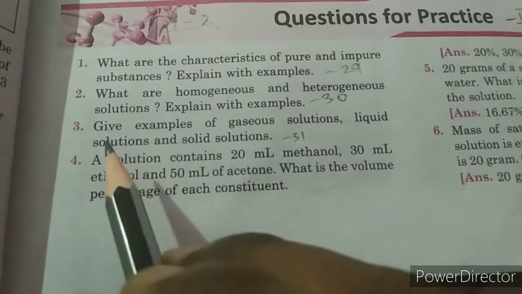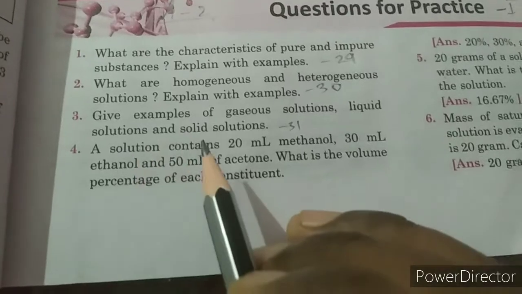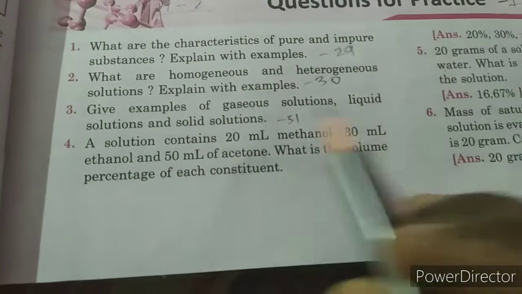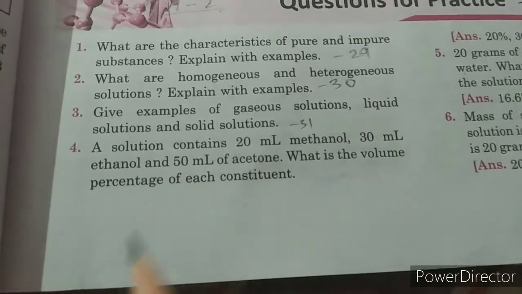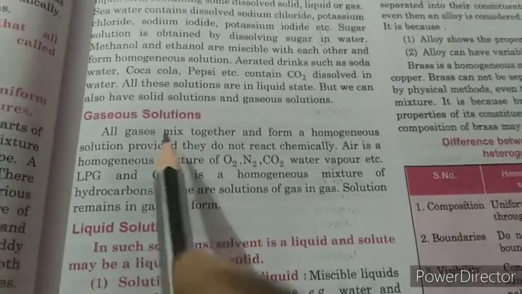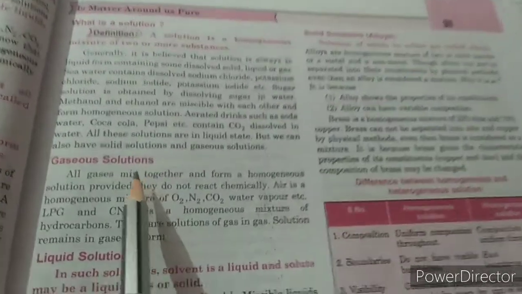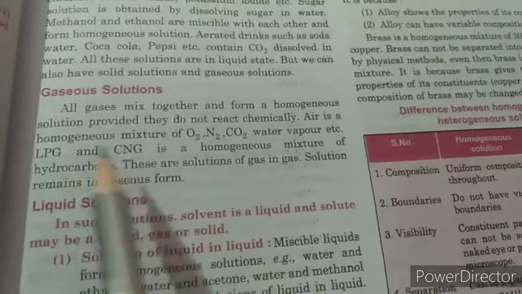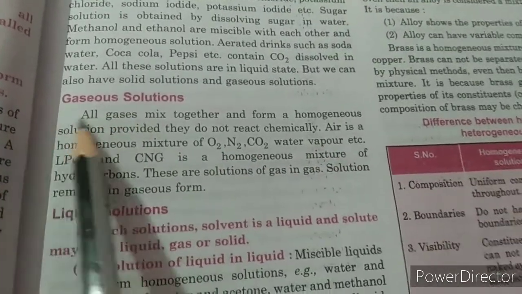After that, our third question is, give examples of gaseous solutions, liquid solutions and solid solutions. Its answer has been given on page number 31. Here at page number 31, you will write the examples of gaseous solution.